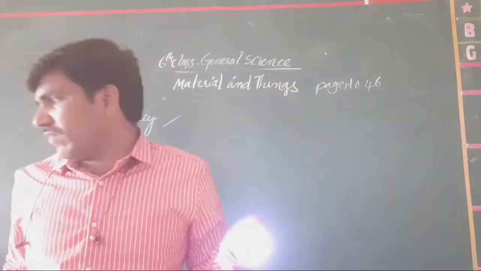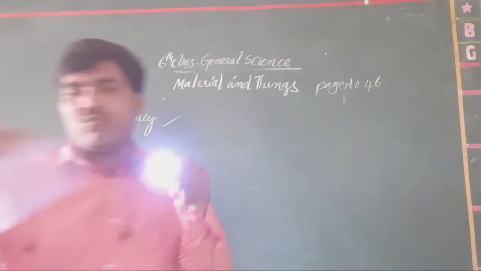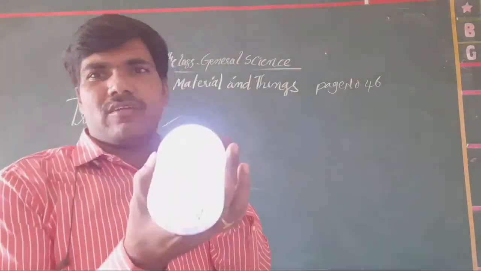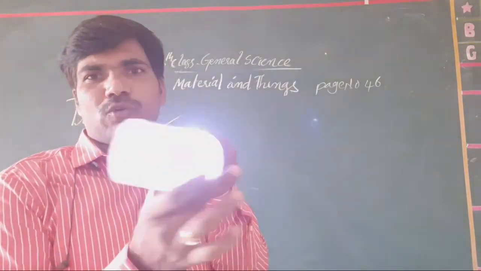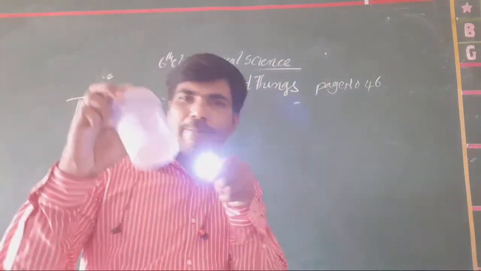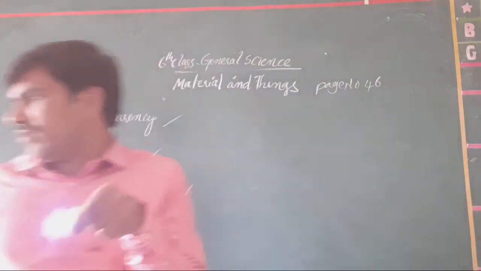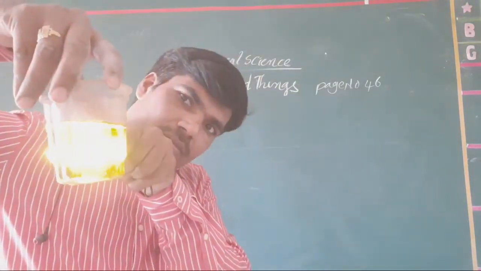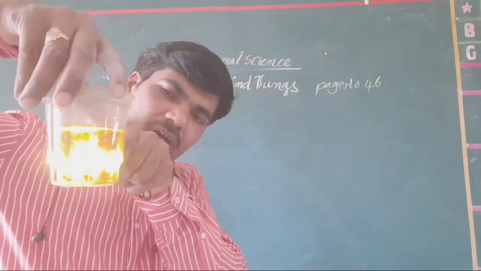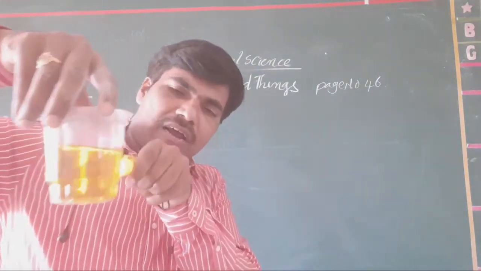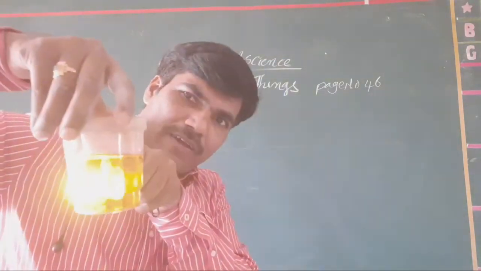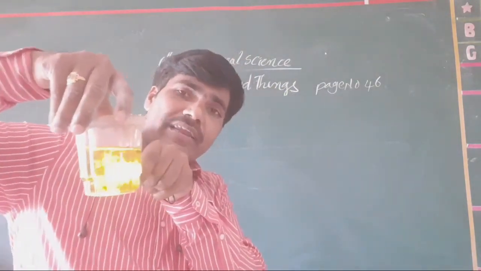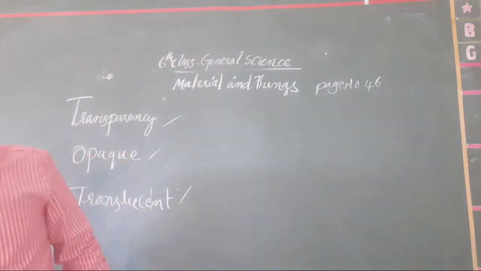Okay, in place of this, I take this one. It appears, but not that much at all. Clear or not, all of you? That much of it does not appear. That's why it is called partially transparent media. And here when you take it like this, it appears totally. The light appears, not appear here. Now this does not clearly appear. Now this much clear appearance is there. That's why it is called partially transparent media or transient media.